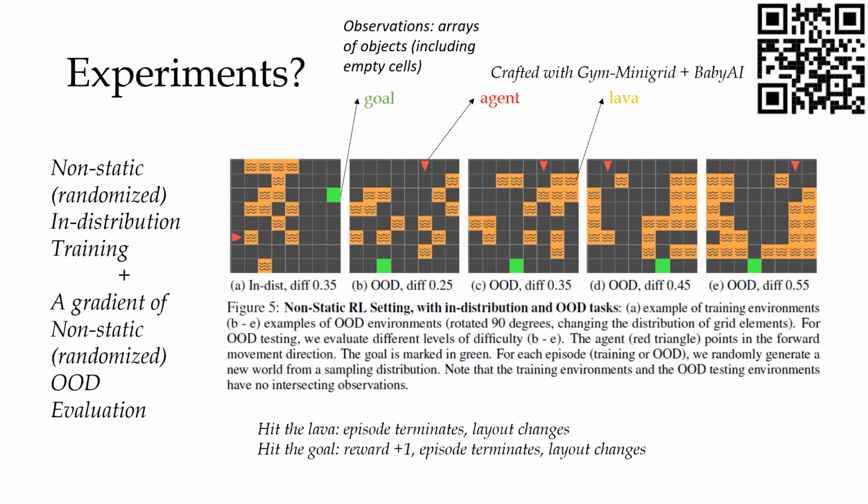By varying the difficulty parameter, we can control the density of the lava grid, which are essentially obstacles for the agent to navigate. And we evaluate the agent on out-of-distribution generalization settings, which means that the agent has never seen a layout like this during training, and the agent has to figure out how to navigate in these new environments based on its knowledge about the dynamics of the world.